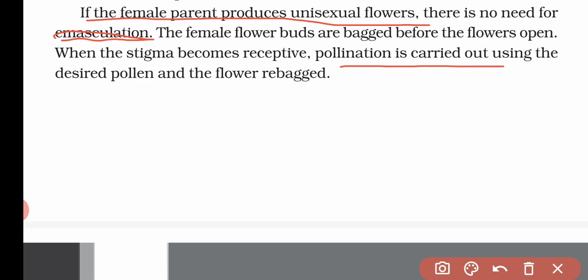And whenever the stigma becomes receptive, pollination is carried out using the desired pollen and the flower is again rebagged. Previously, we used the bagging technique, covering the flower with a bag. So whenever the stigma is receptive, we do the pollination with the desirable pollen, and after that we rebag the flower. By this method we are doing artificial hybridization.